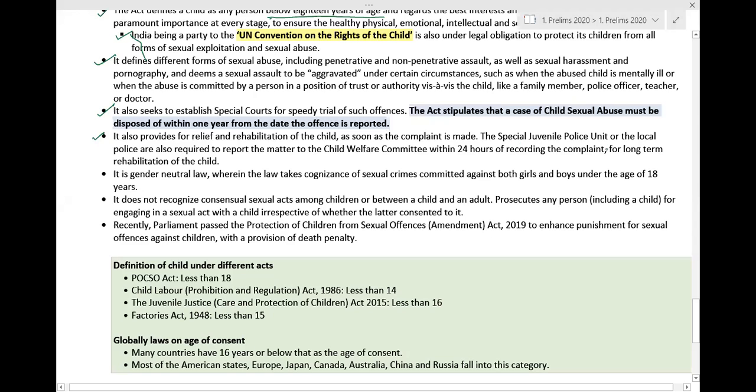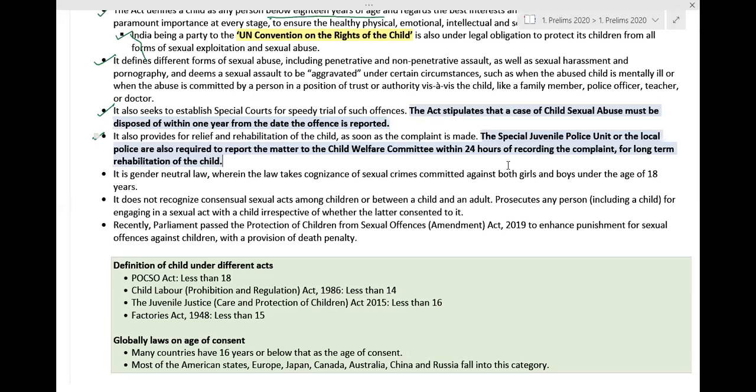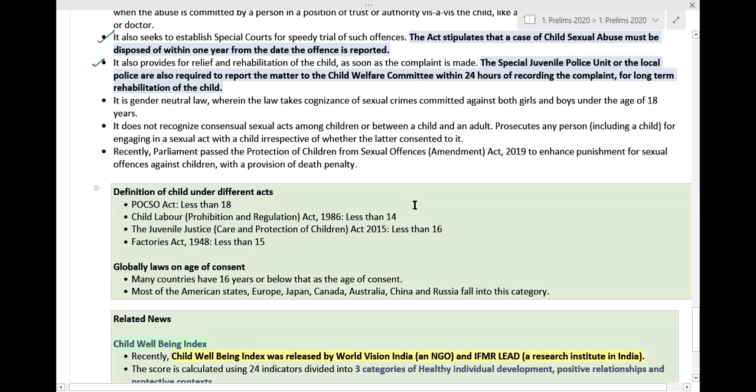The special juvenile police unit or the local police are required to report the matter to the child welfare committee within 24 hours of recording the complaint, for the long-term rehabilitation of the child. This is also important information. It is a gender neutral law.